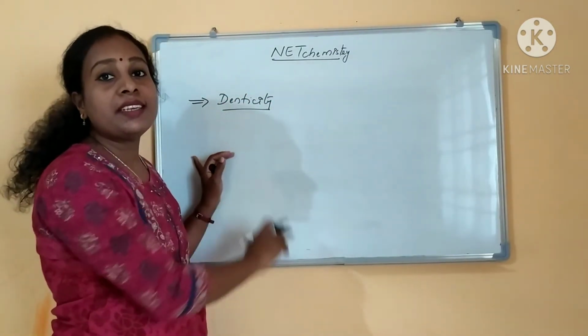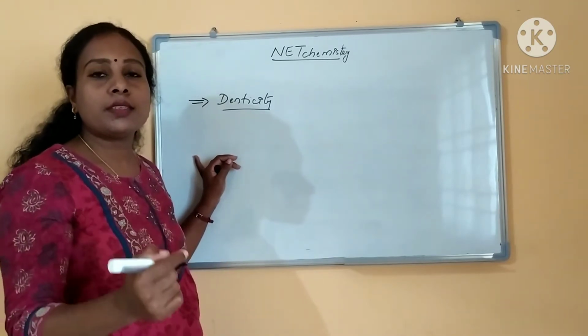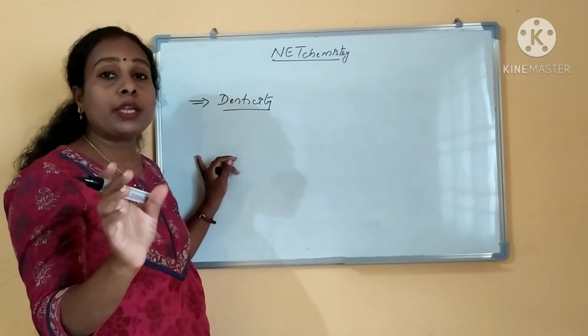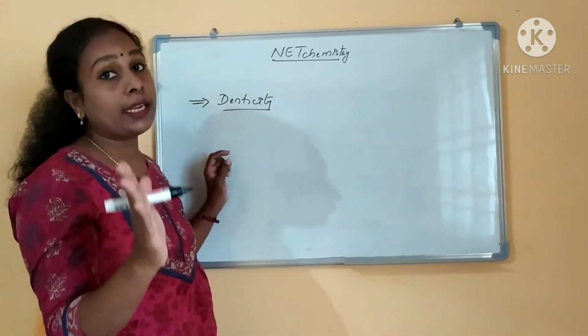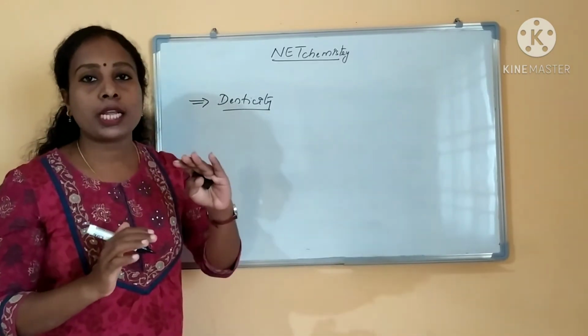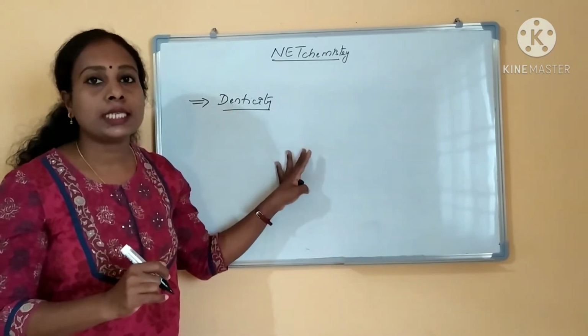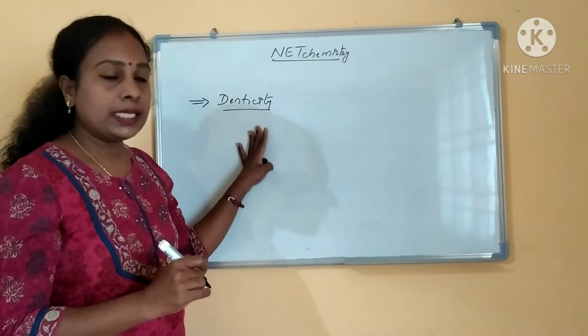Next one is the denticity of a ligand. What is the denticity of the ligand? The ligand can donate an electron pair to the metal through donor atoms. How many donor atoms are binding to the metal is what is referred to as denticity. Different types of denticities are available.